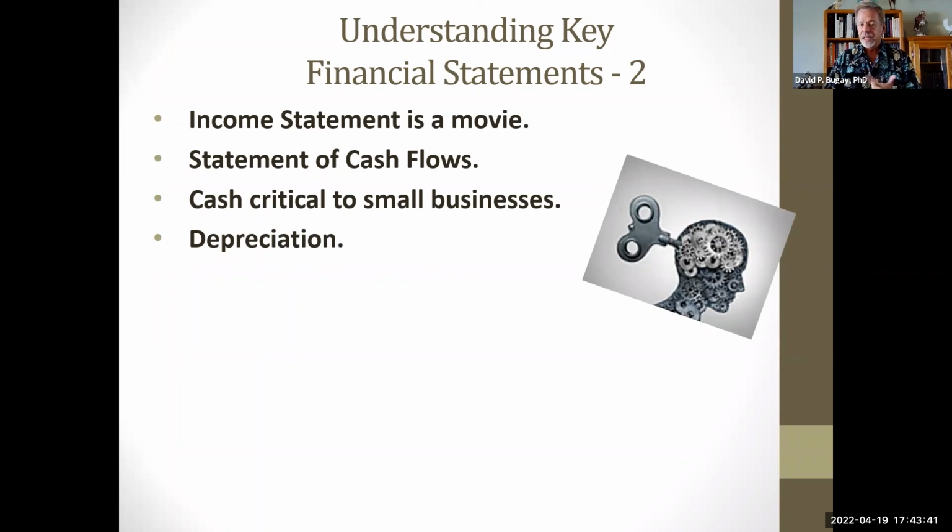So the income statement is a movie. The statement of cash flows watches how much money you have and where it's going. It's really critical to small businesses as you go through. And depreciation is a systematic write-off of a piece of equipment over time that you expense each year as it goes through the process.